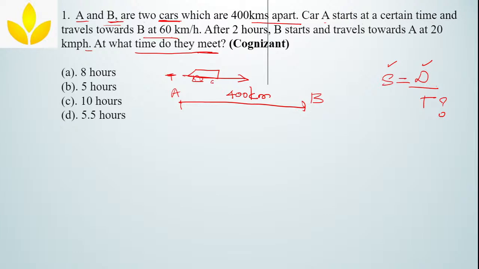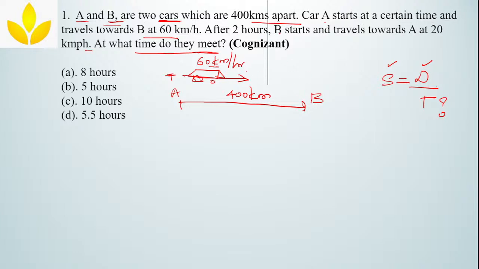I am so sorry, I cannot draw a car properly. This is a car, for example, and the speed of this car is 60 km per hour. So in 1 hour it will cover 60 km as it starts moving towards B.